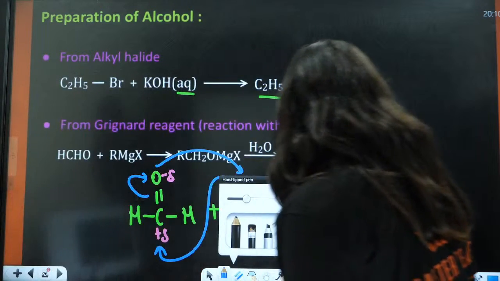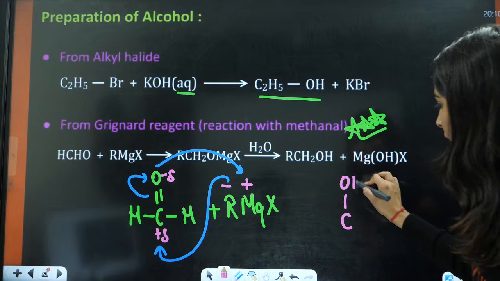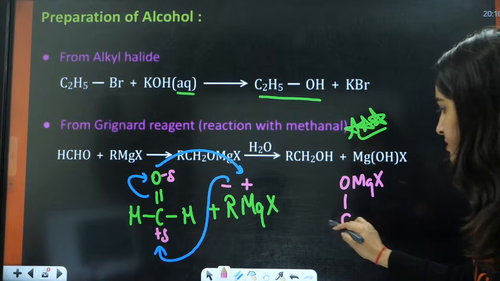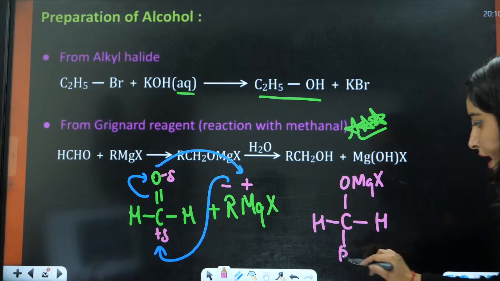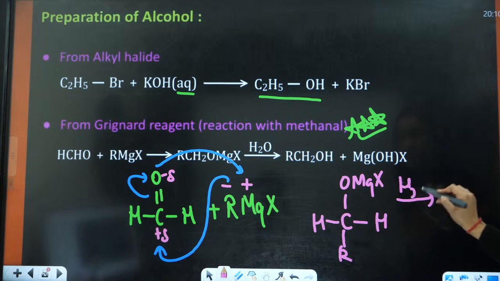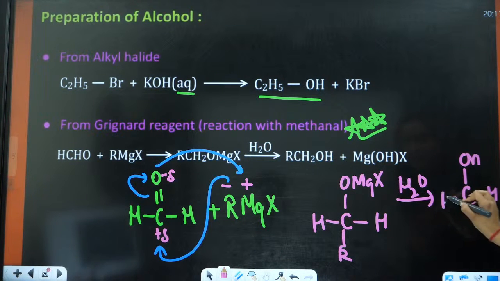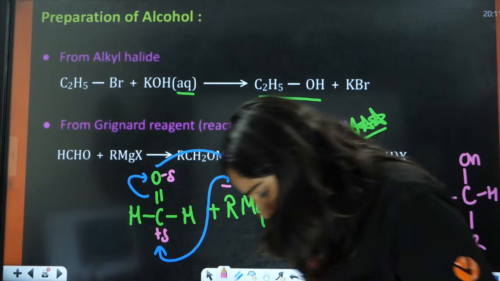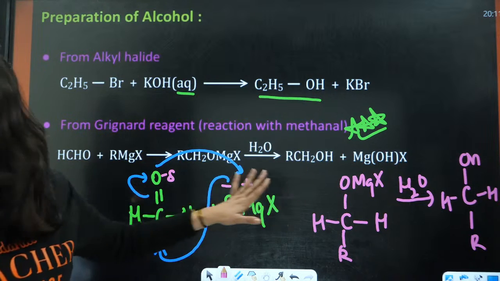After hydrolysis, you will have the formation of C, OMgX, H, H, R. And after hydrolysis, this OMgX is going to convert into OH, with H, H and R. Okay, everybody? Remember this. A very simple reaction.